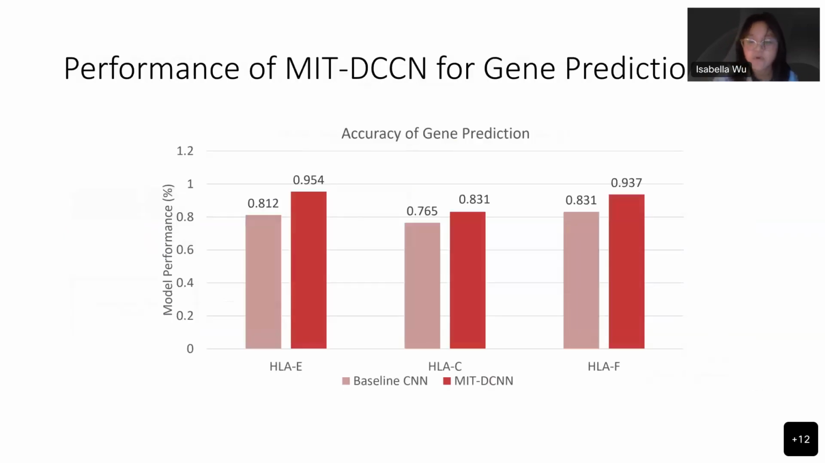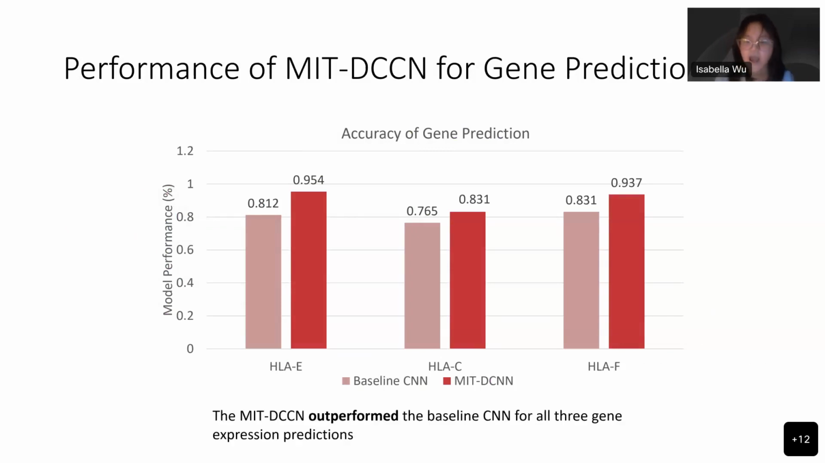MIT-DCCN's performance was compared to a baseline CNN model trained only on image features. Both models predicted the expression of 3 important signaling genes, HLA-E, HLA-SC, and HLA-F. MIT-DCCN outperformed the baseline for all 3 gene labels, demonstrating that topology can be a powerful predictor of gene expression. MIT-DCCN can now be applied to new patient samples to extract ITFs and predict spatial gene expression, unlocking a novel avenue for improving clinical prediction.